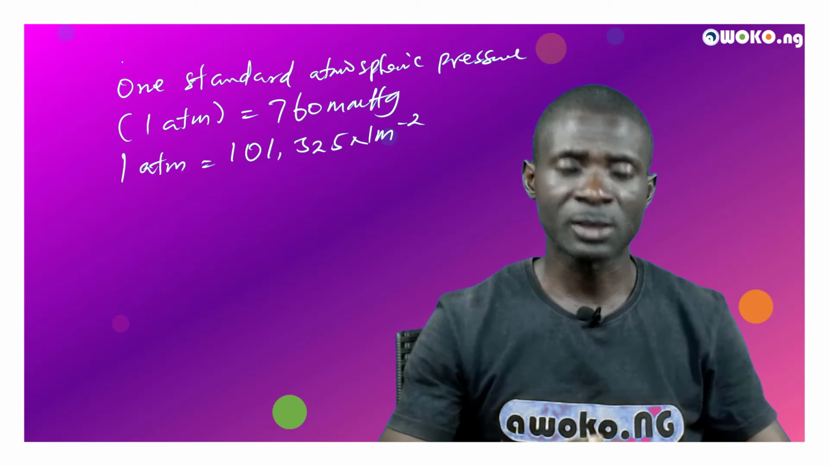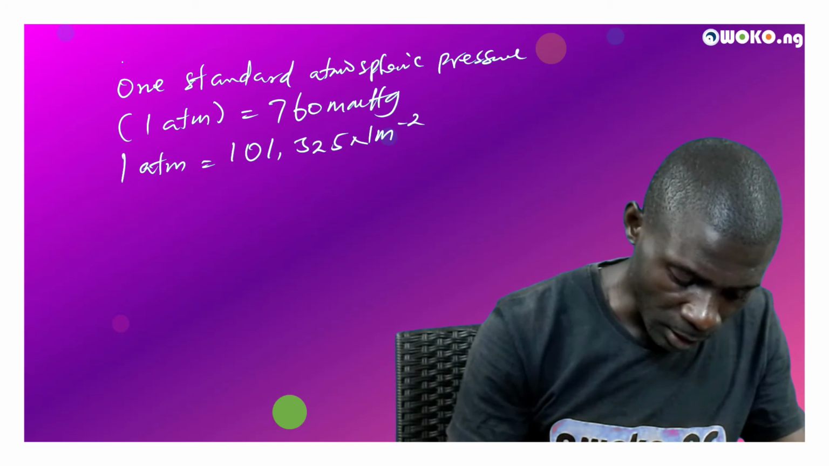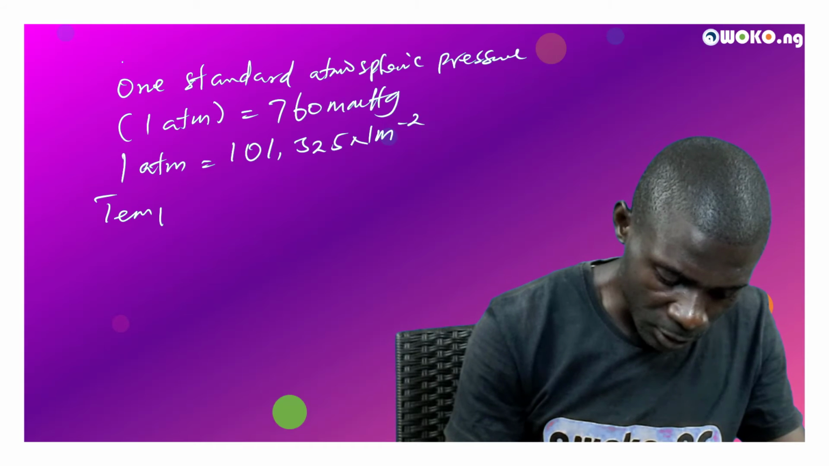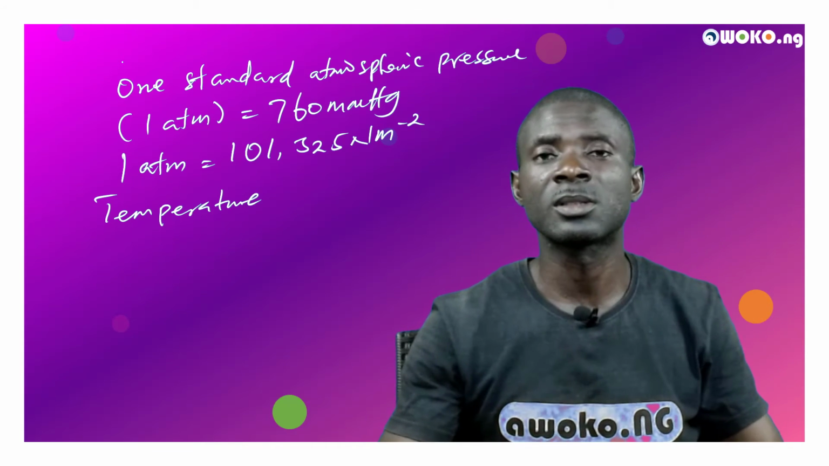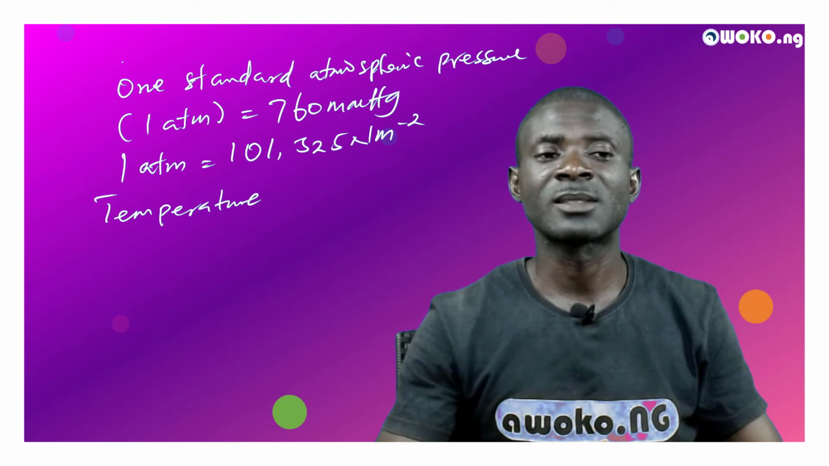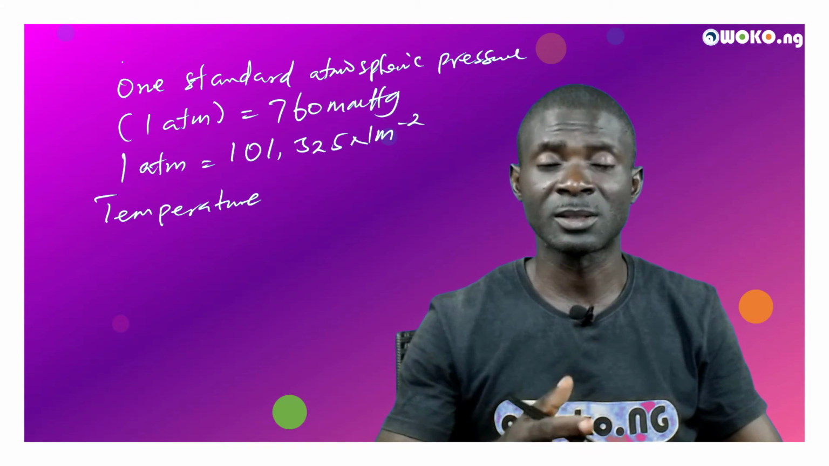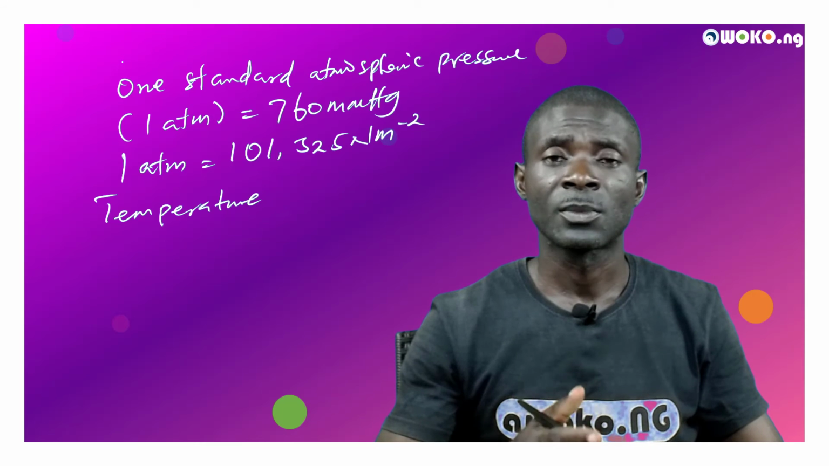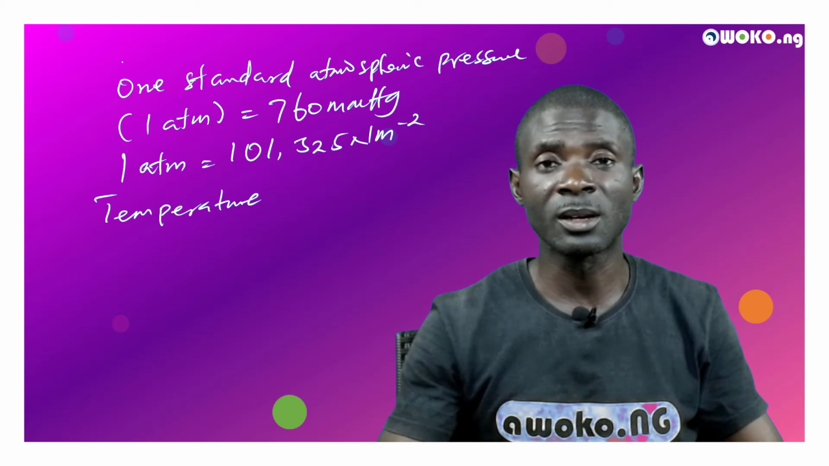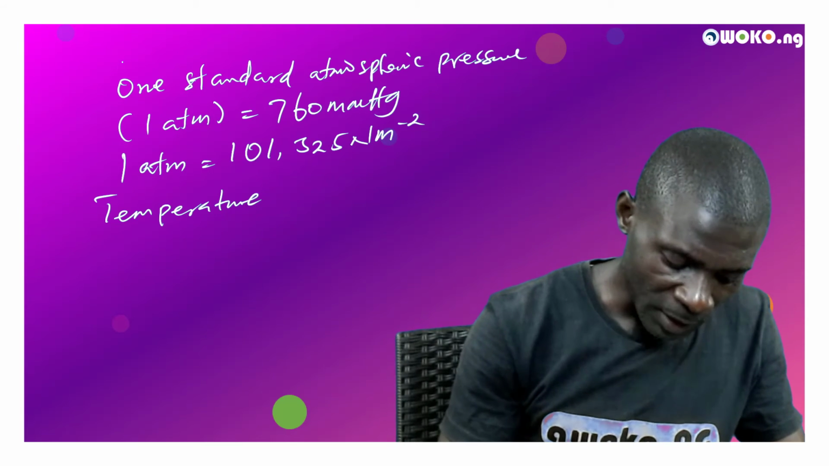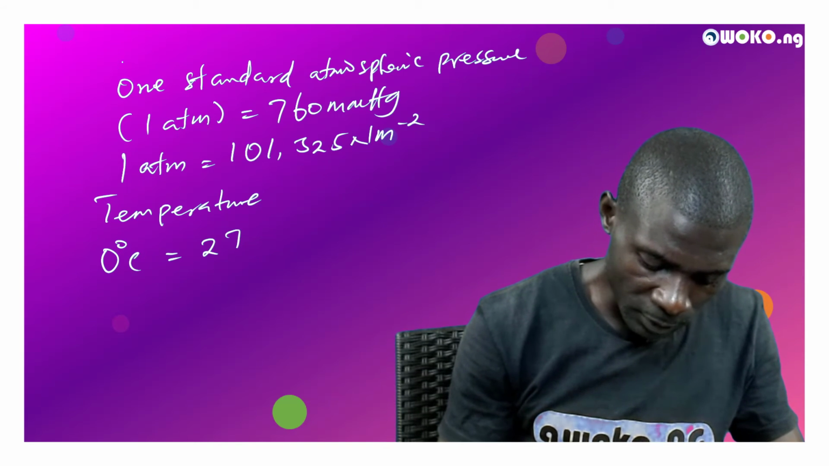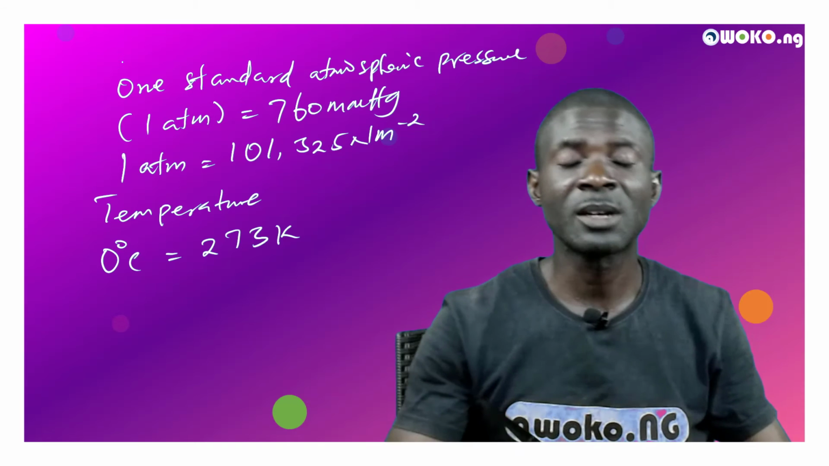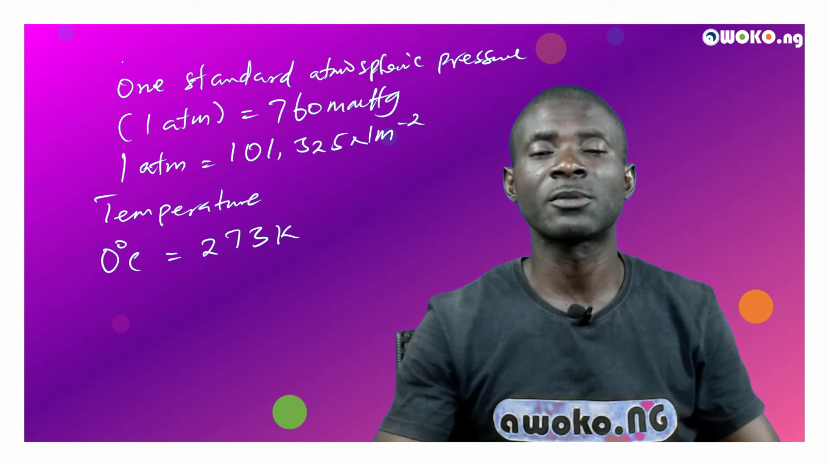Now let's talk about the other variable, which is temperature. Temperature is measured in a unit called Kelvin. That is the SI unit of temperature. We can also measure temperature in other units, such as degrees Celsius. So 0 degrees Celsius is equal to 273 Kelvin.